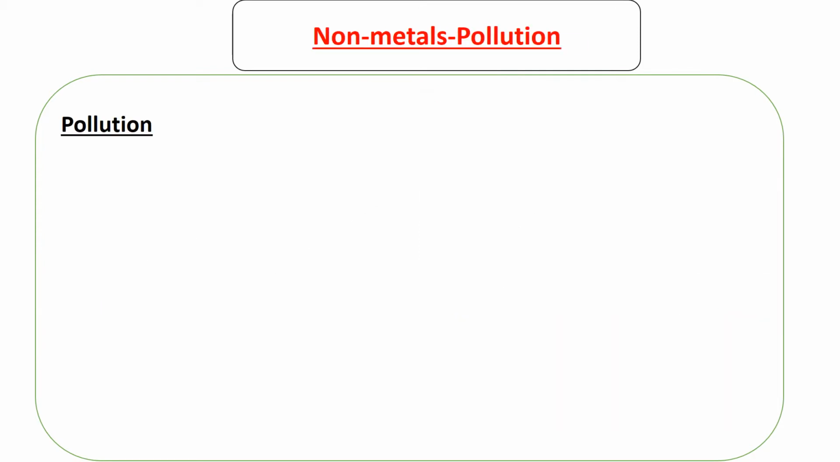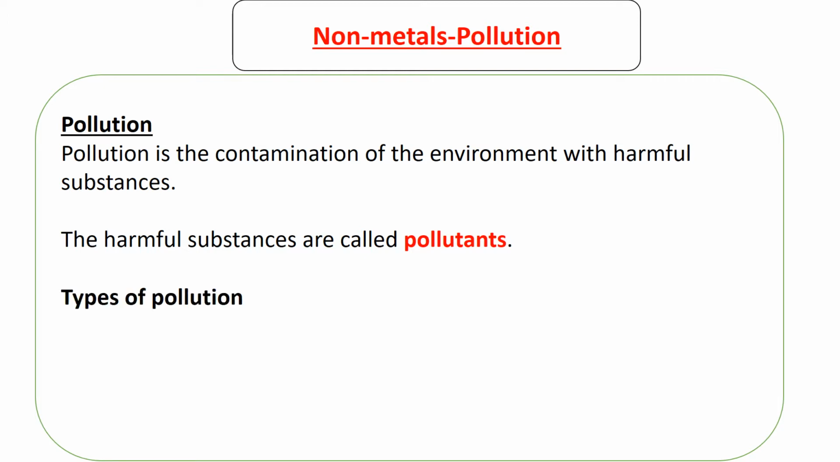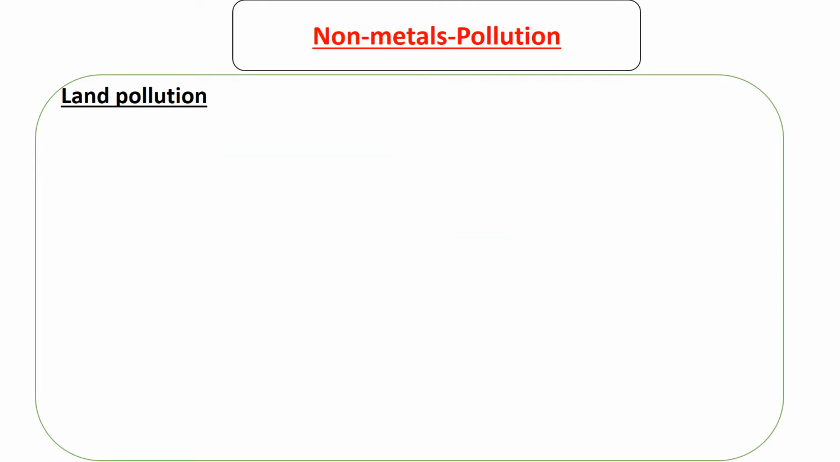What is pollution? Pollution is just the contamination of the environment with harmful substances. These harmful substances that pollute our environment are called pollutants. There are different types of pollution in our syllabus. In this chemistry, we're going to take a look at 3 types of pollution, which includes land pollution, air pollution, and water pollution. We'll start with land pollution.